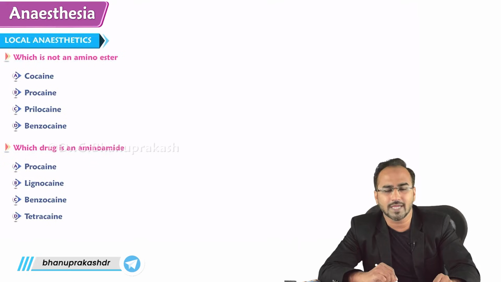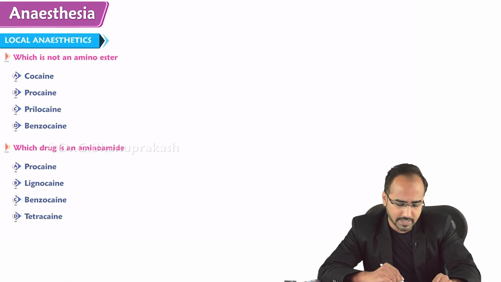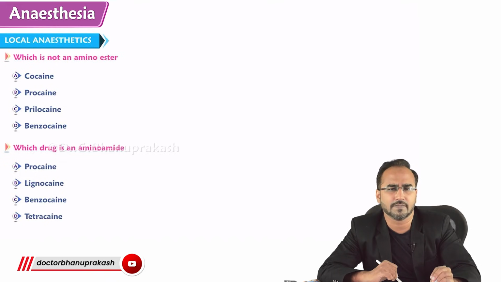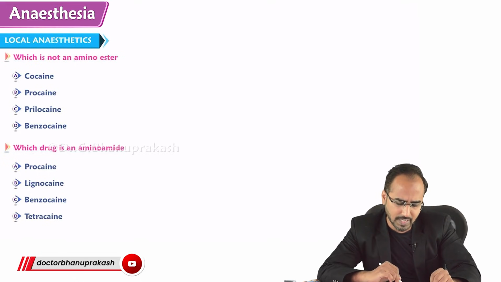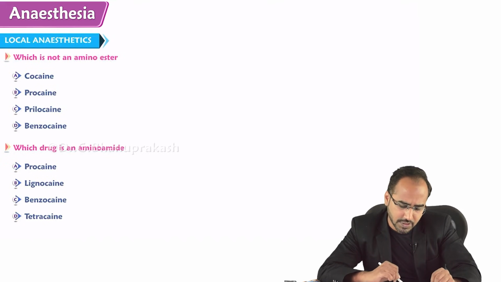Which of the following is not an amino ester? Come on, guys. Cocaine, procaine, prilocaine, benzocaine. Which is not an amino ester? I'll give you a few seconds time. Then I'll mark what's the answer. Cocaine, procaine, prilocaine, benzocaine. Which is not an amino ester?